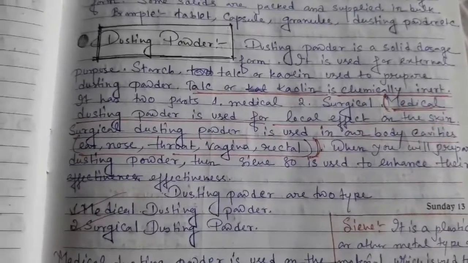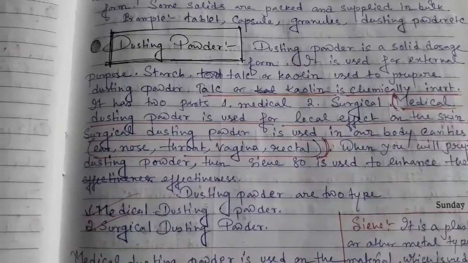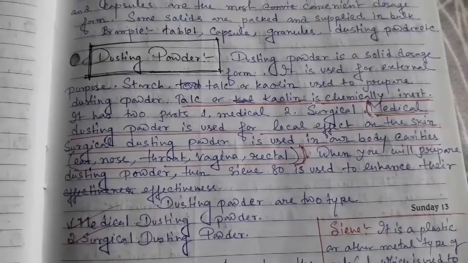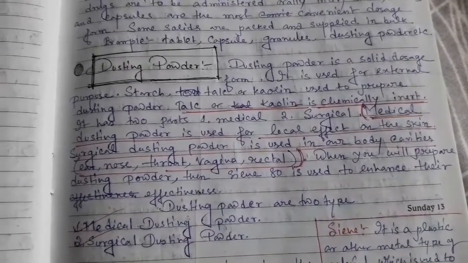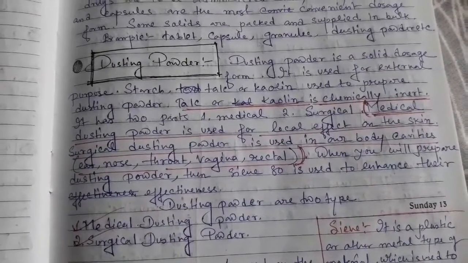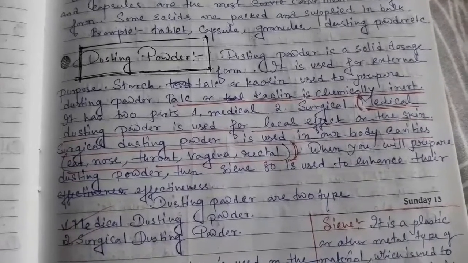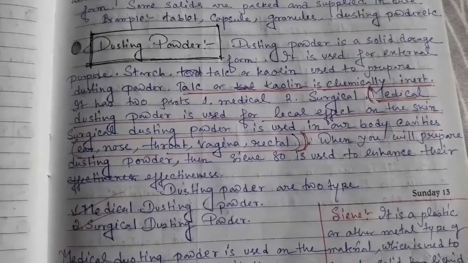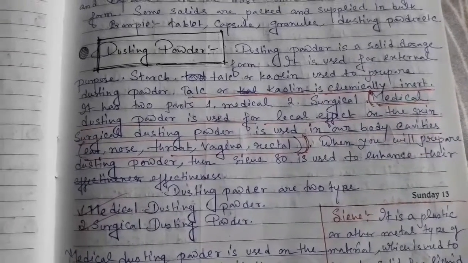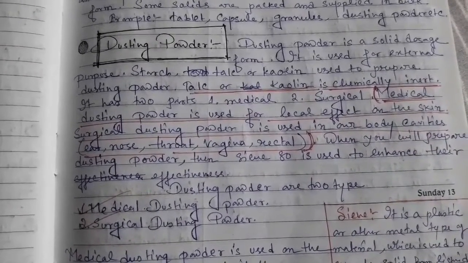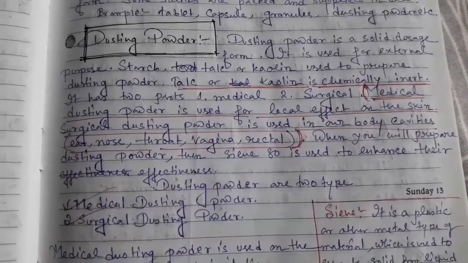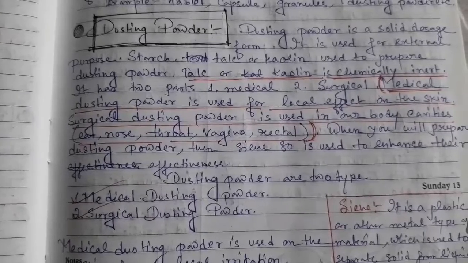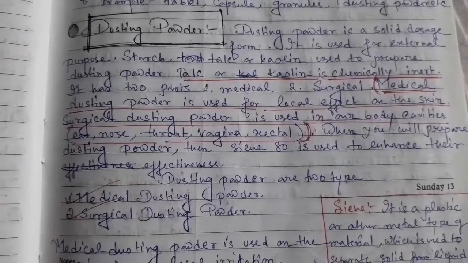What do you mean by dusting powder? Dusting powder is very important because it is also used for antiseptic purpose. Dusting powder is a solid dosage form and it is used externally. Which type of ingredients are used to make the dusting powder? Starch, talc or kaolin. We choose talc or kaolin because these are chemically inert. Chemically inert means there is no reaction with any chemical substance. And this type of dusting powder is applied on our body for local effect or counter effect also.